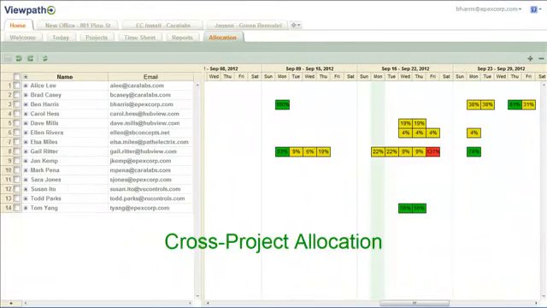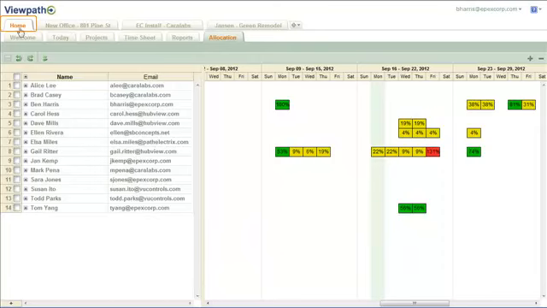To get a broad overview of resource allocation across multiple projects, go to the Home tab, then click on Allocation. This page displays all resources associated with the active projects. Please note that the system identifies these resources based on the email address listed on the resource page. This page will not display any resources that do not have an email address associated with them.